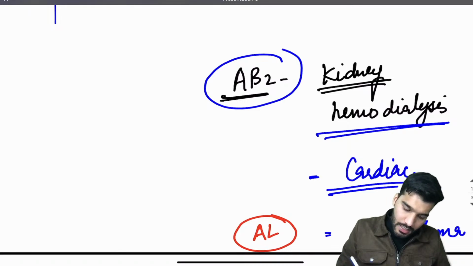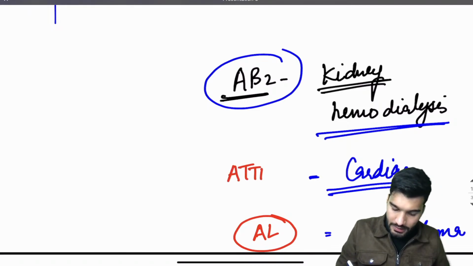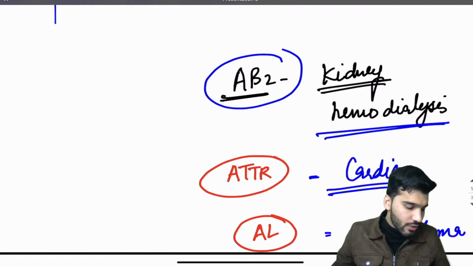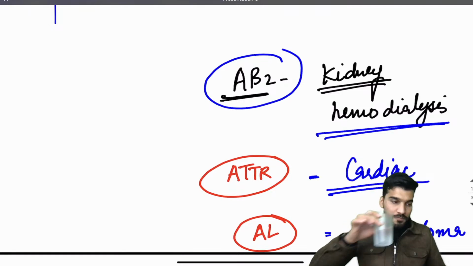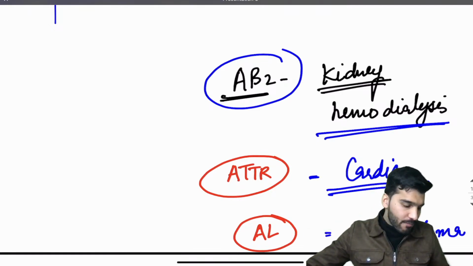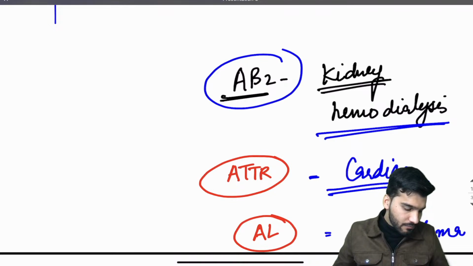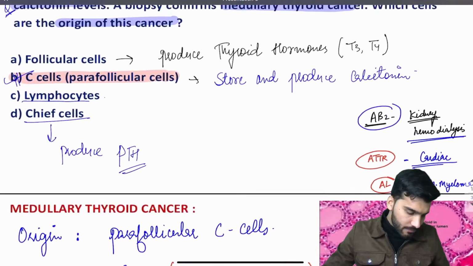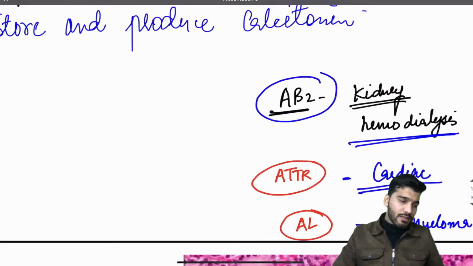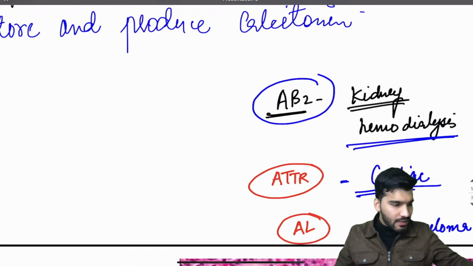Cardiac is going to be ATTR. Is that clear? Cardiac is going to be ATTR. Chalo. ATTR, yes, hereditary polyneuropathies में भी दिखता है, but cardiac में remember.